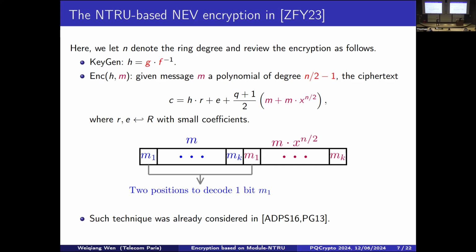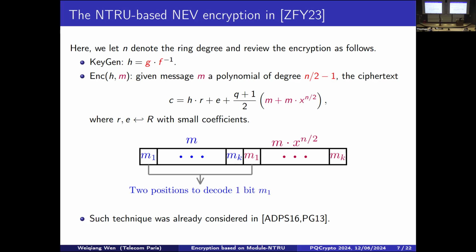But if both of two positions have an overly large error, the probability is reduced significantly. So now you can use two positions to decode one single bit. This helps to improve the noise tolerance of the scheme. And this is how they achieve the very compact ciphertext, even with a desirable decryption error, let's say smaller than 2 to the minus 128.